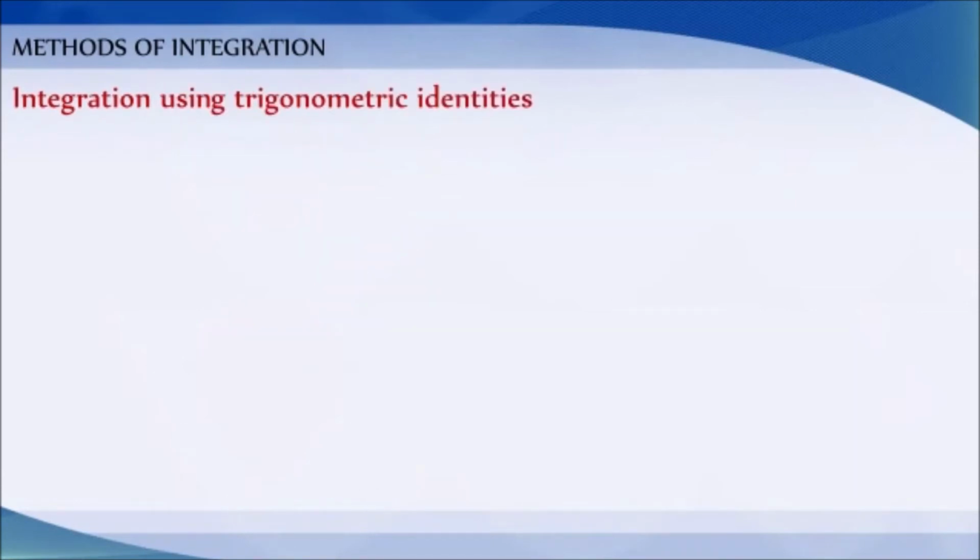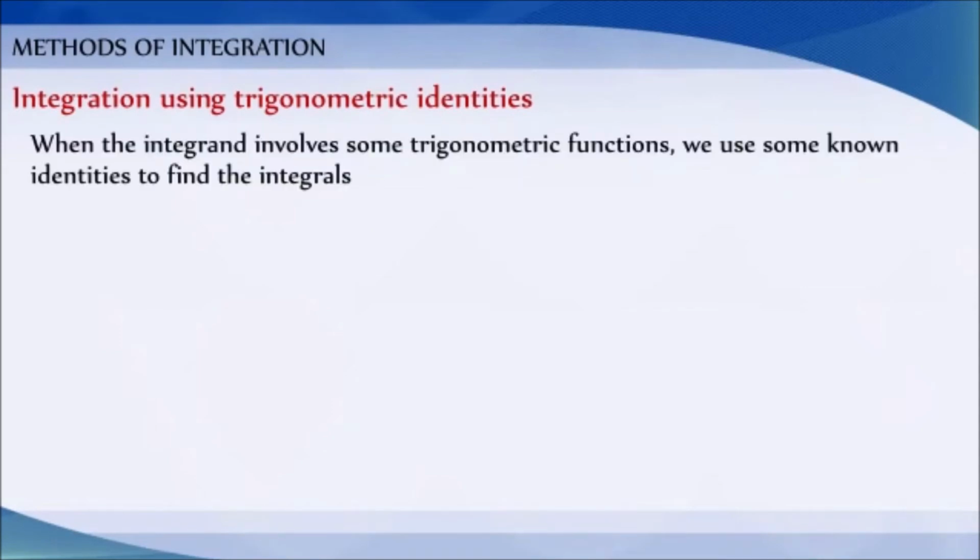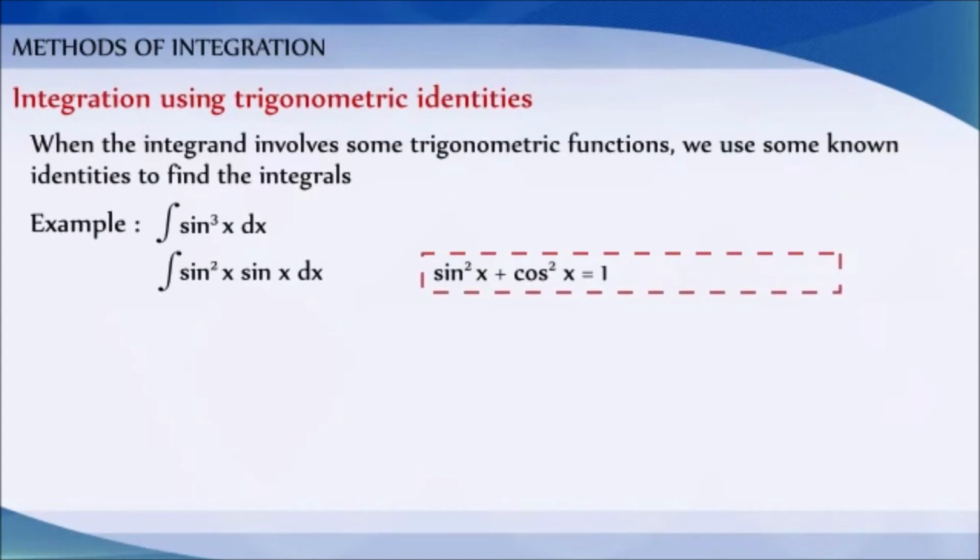Integration using trigonometric identities. When the integrand involves some trigonometric functions, we use some well-known identities to find the integrals. For example, let us evaluate the integral of the trigonometric function sin cube x dx. Integration of sin cube x dx can be written as integration of sin square x into sin x dx. Now, using the identity sin square x plus cos square x is equal to 1, we can write sin square x as 1 minus cos square x. Therefore, integration of sin square x sin x dx is equal to integration of (1 minus cos square x) into sin x dx.